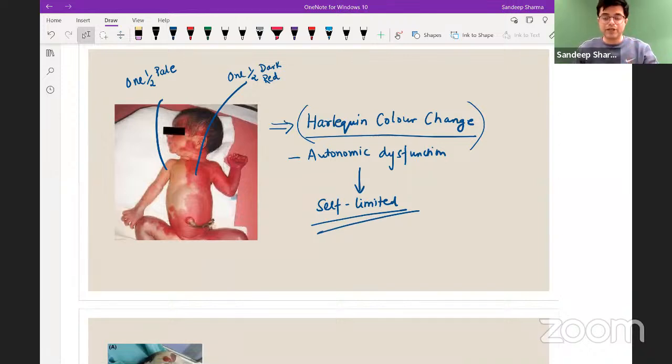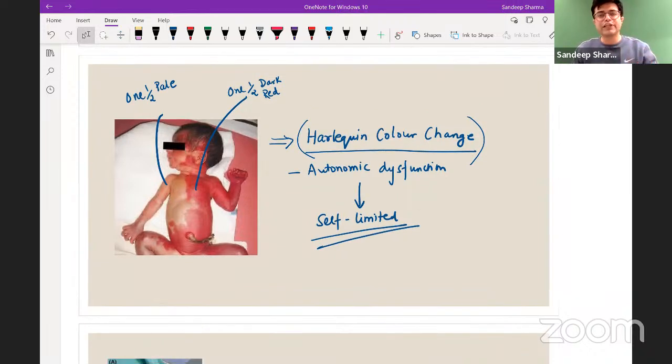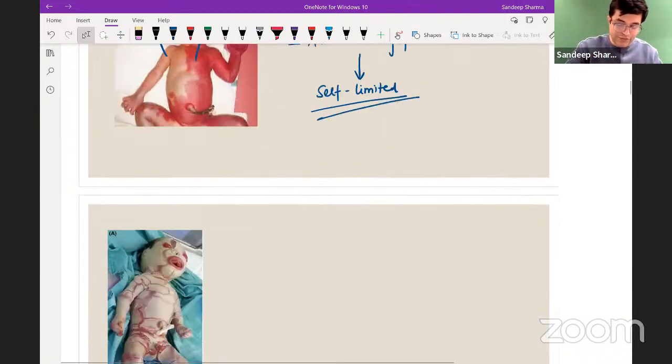self-limited phenomena. Parents ko reassure karenge, nothing to worry. In a few days, it will come back. The normal skin color will improve. Next, we move to this phenomena.